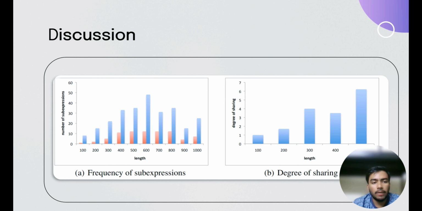Discussion. These are the two graphs showing the frequency of sub-expressions and the degree of sharing.